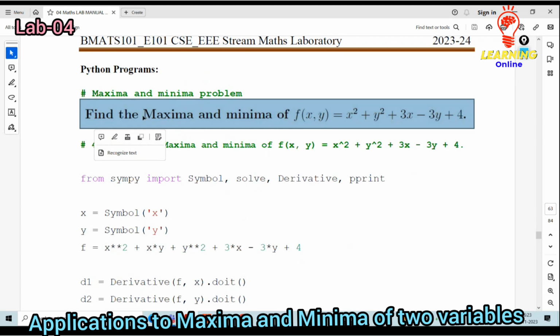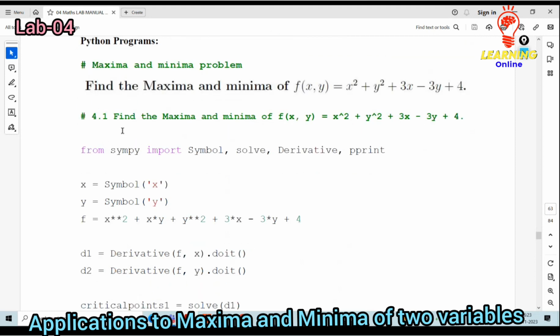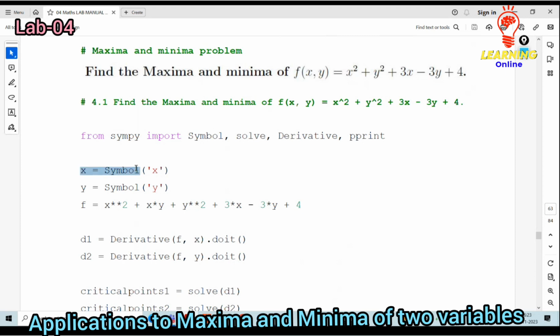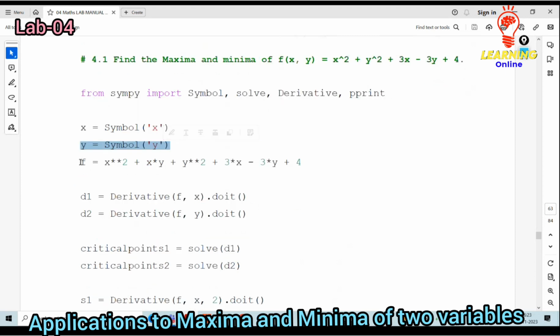Find maxima and minima of f of x y, x square plus y square plus 3x minus 3y plus 4. Okay, I need to define that in the expression. So what I need to do? I need to call x variable, then y variable. I need to define the function f, whatever the expression is to be defined.